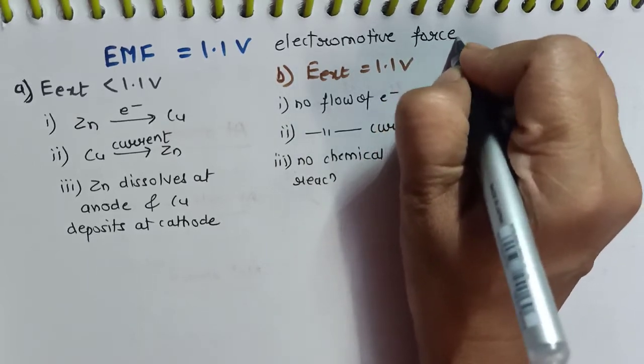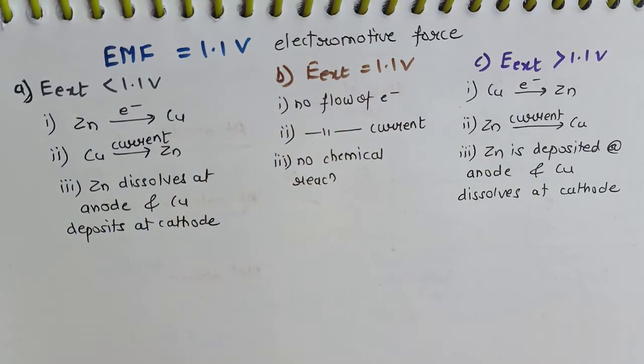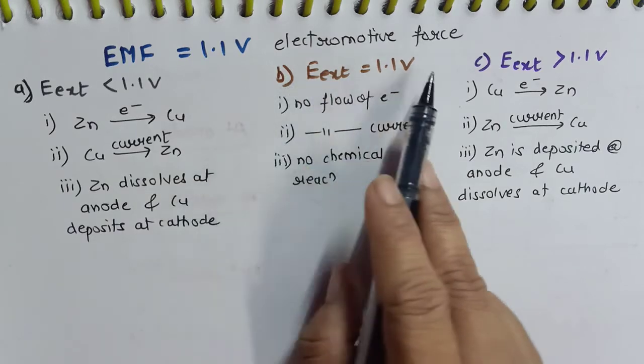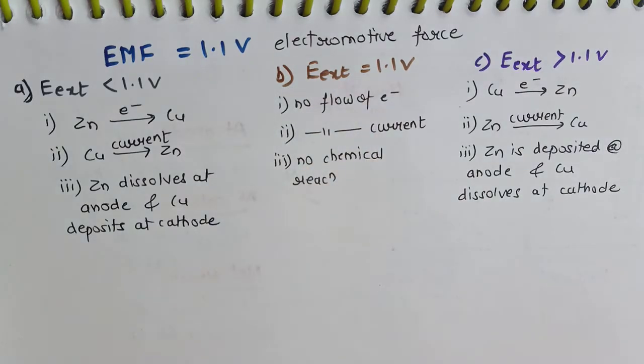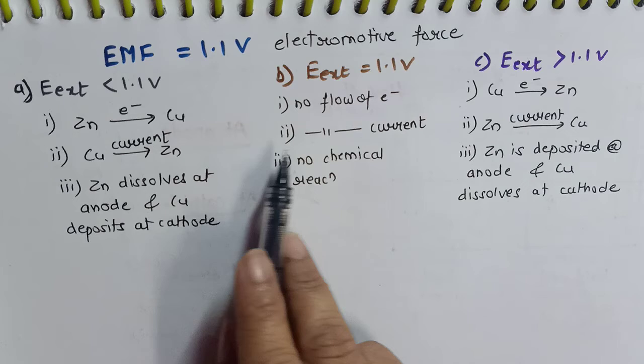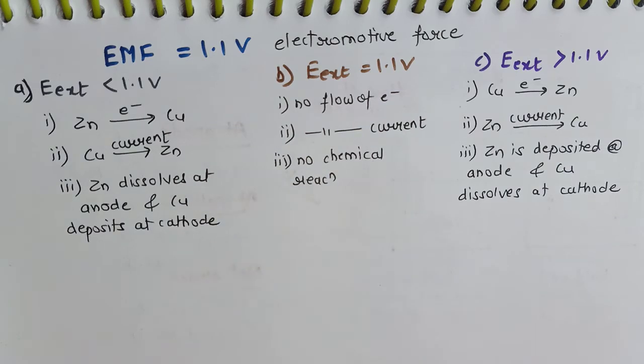Now there are three conditions. Suppose we apply any external potential or any external EMF to this cell. If that external EMF is equal to 1.1 volt, then neither will the electrons flow nor will the current flow, and no chemical reaction will take place. So we'll say the setup remains as it is.